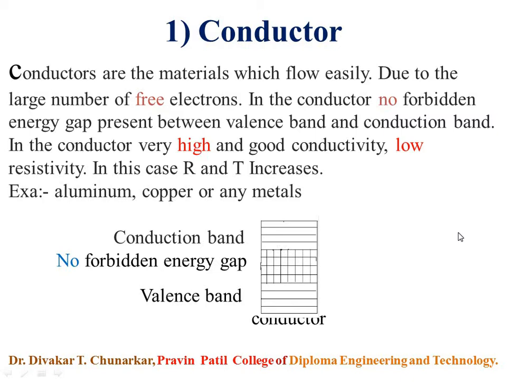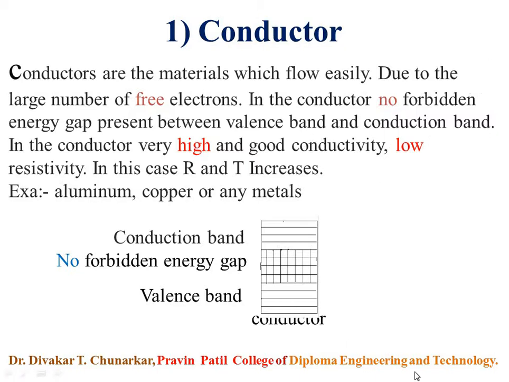semiconductor, and insulator. And that material, depending on their ability to conduct the electric current. What I am saying, the materials can be broadly divided into three main parts: conductor, semiconductor, and insulator. And this material, depending on the ability to conduct the electric current. Already you have to know the electric current is flow of electric charge per unit time. So first I will explain conductor.